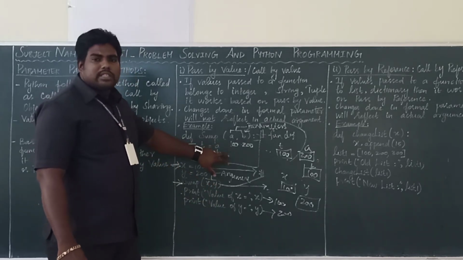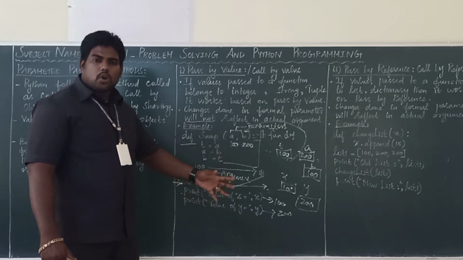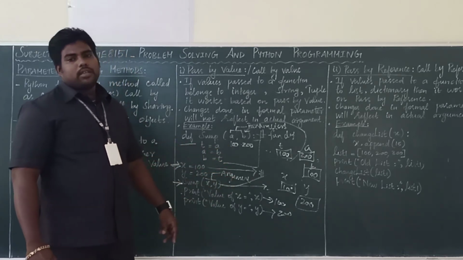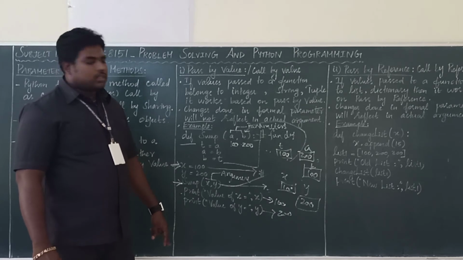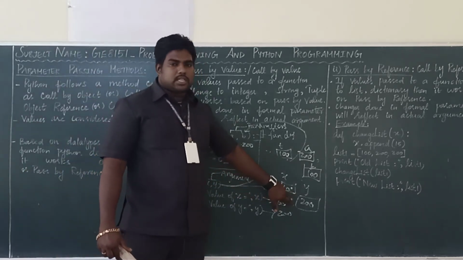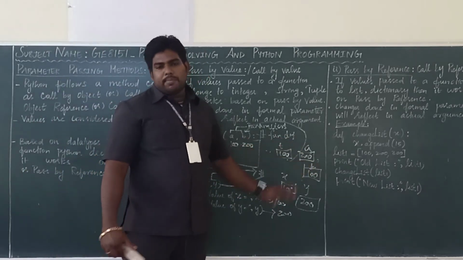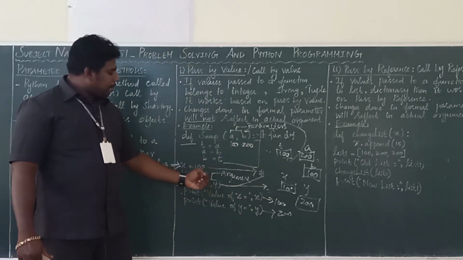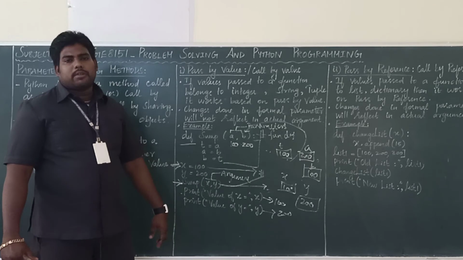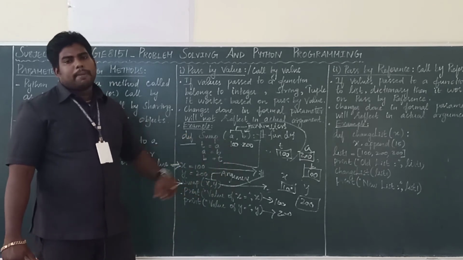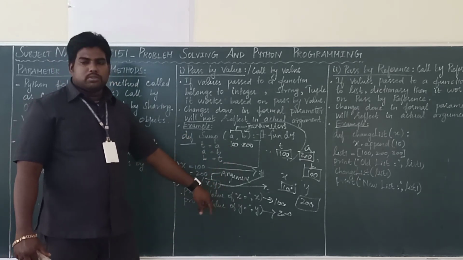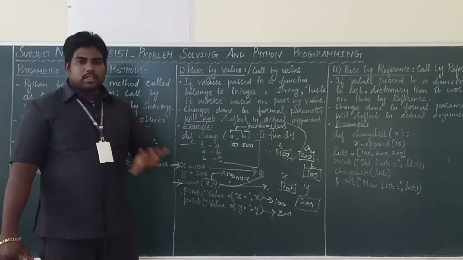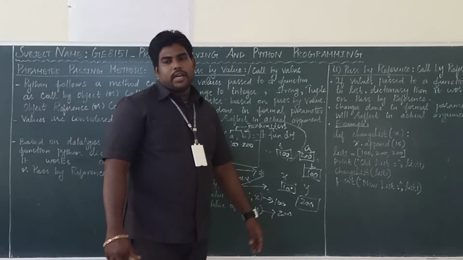Here I did the swap. Whether this swap is affected here? No. This is called call by value. Here the x and y values didn't change. You changed only the A and B values. Only a copy of the arguments is assigned to the parameters, not the x and y values. All of you got it? This is call by value.